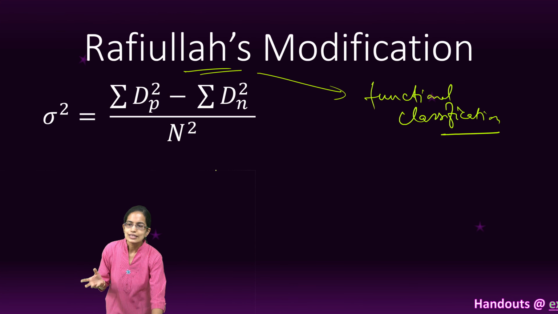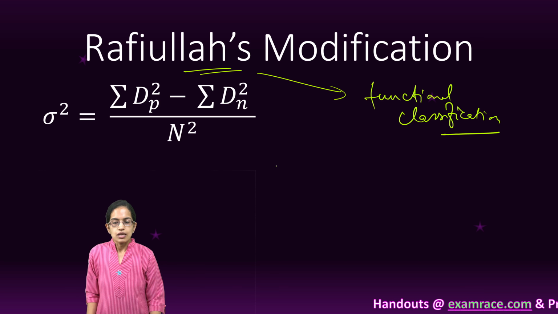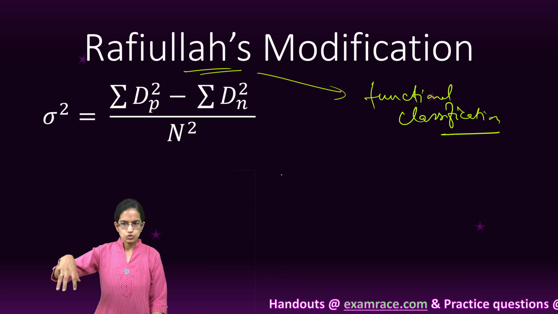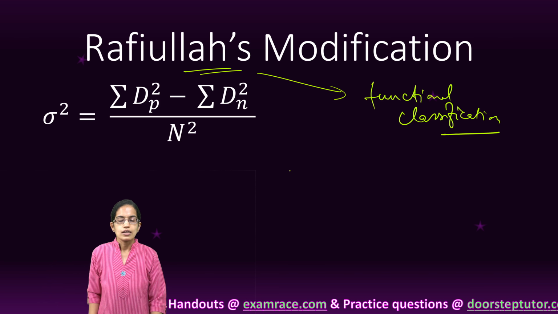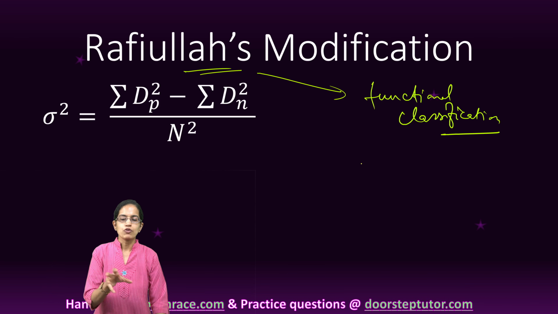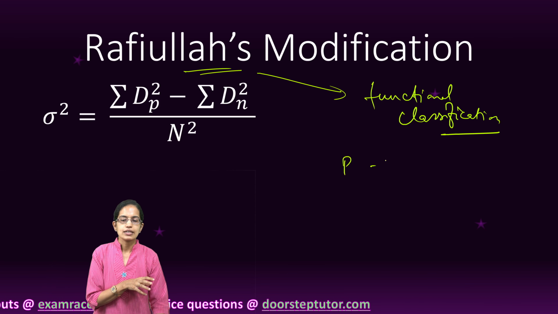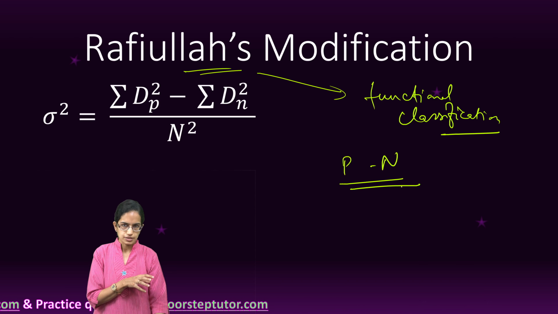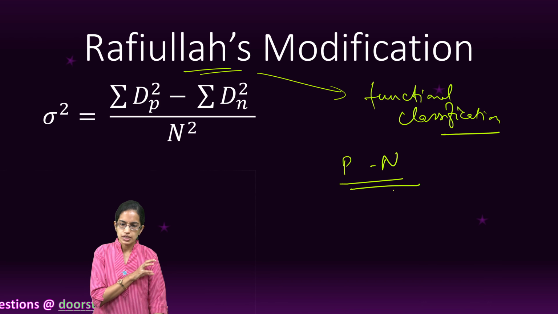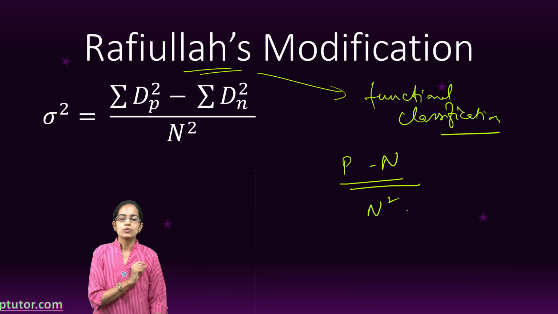In the Rafiullah method, the summation of the squares of the positive differences was taken first, and from that we would subtract the square of the summation of the negative differences, divided by the total number of crops.